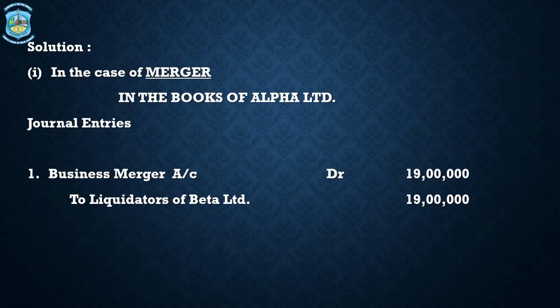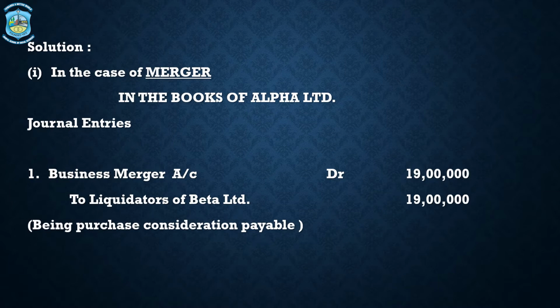Therefore liquidators of Beta Limited would be credited, and the amount 19 lakhs is the purchase consideration which was given at the beginning of the question. So the first journal entry is business merger account debit, to liquidators of Beta Limited, 19 lakh rupees debit and 19 lakh rupees credit, being purchase consideration payable.